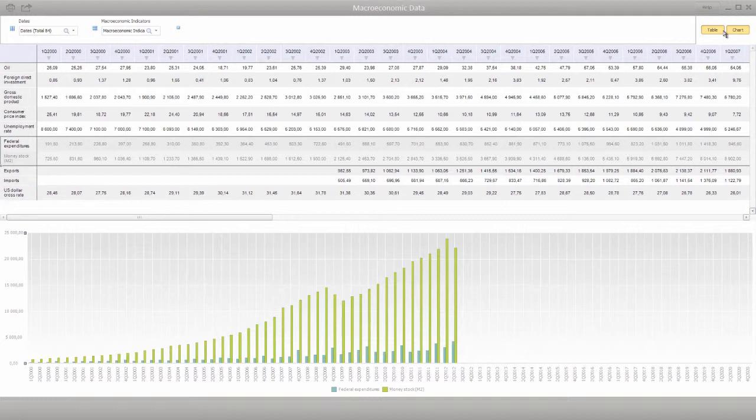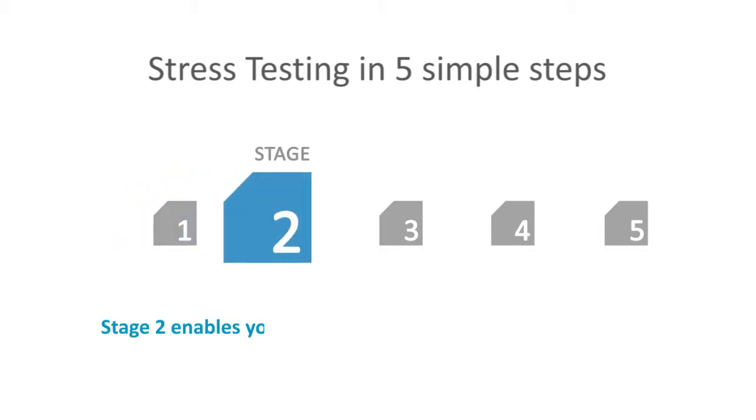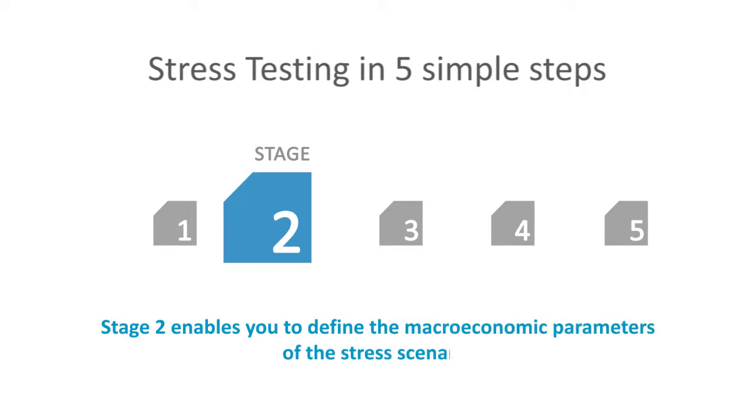The list of indicators used as scenario parameters can be extended as an additional service. The system supports quarterly data. You can view and edit data in a table or chart form, print data, and export data to external file formats. Stage 2 enables you to define the macroeconomic parameters of the stress scenario.